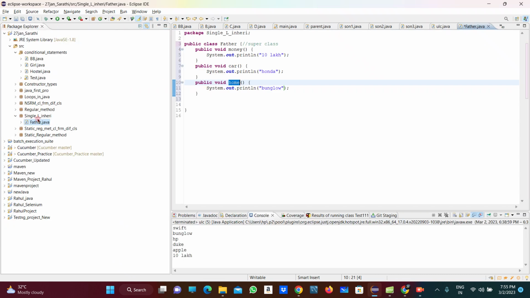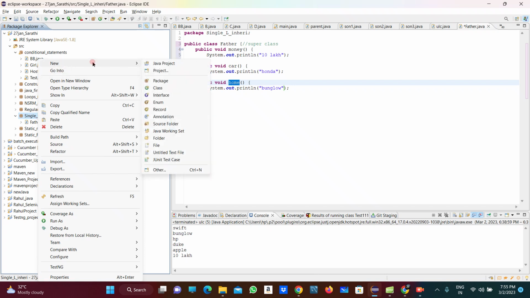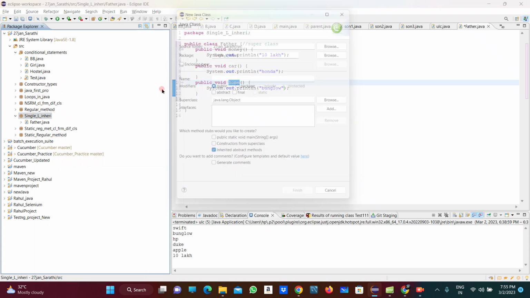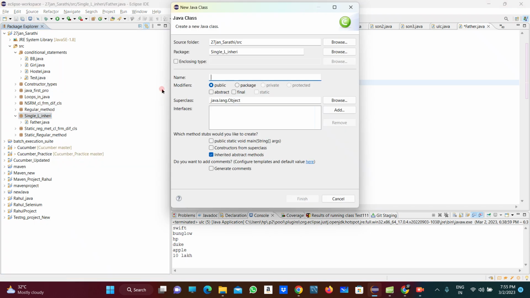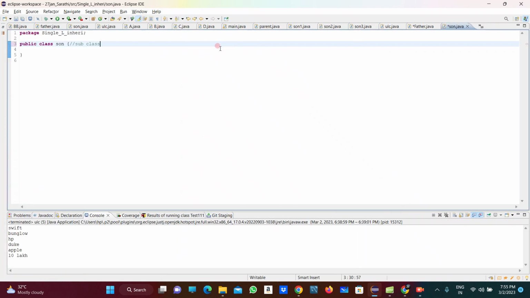Then we have to create another class under the same package. So I am clicking on that package, right-clicking, then going to New and creating another class. So here I am taking the second class, that is nothing but the Son class. I am giving the class name as Son. So this is the subclass.